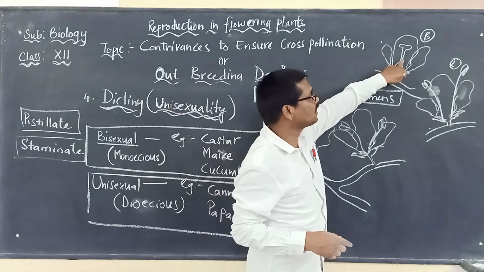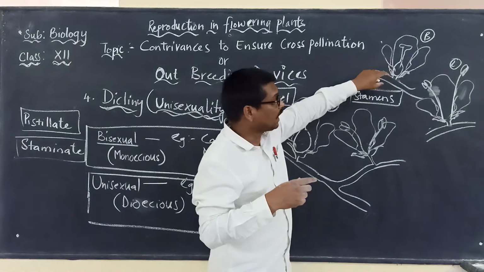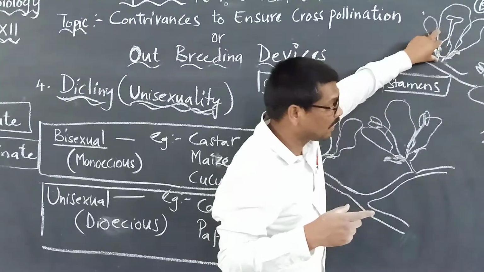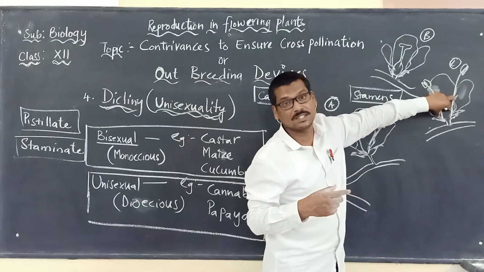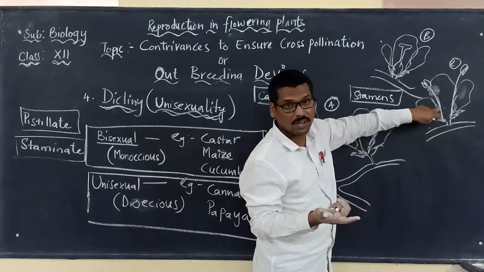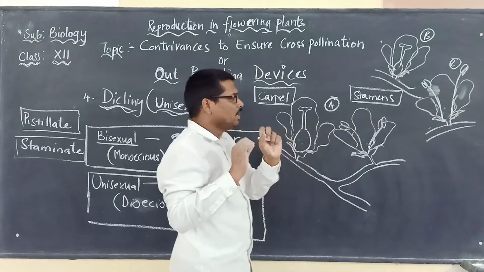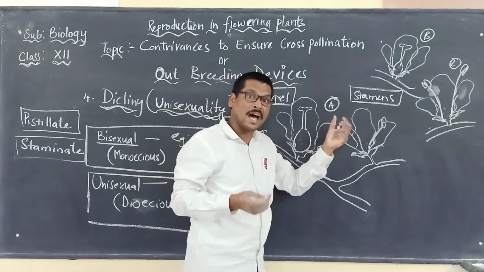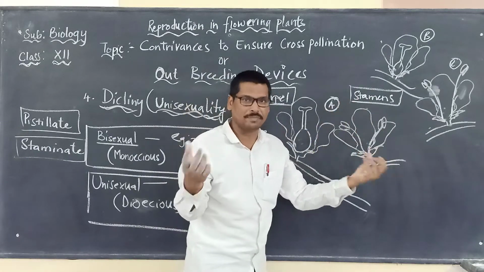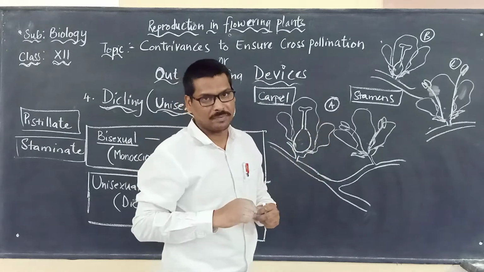Here in diagram B, the carpel is present in this flower, and in diagram C, the stamen is present in this flower. This flower is not showing the carpel. This flower is not showing the stamen. So we have to keep in mind that carpel and stamens are present in two different flowers.